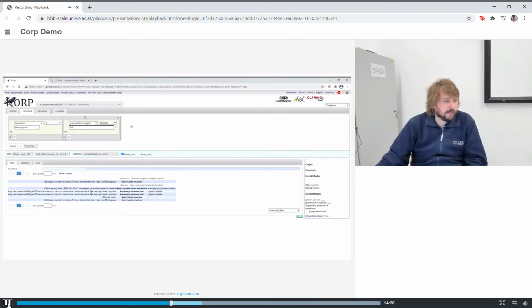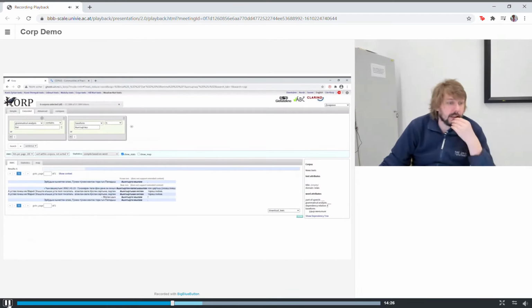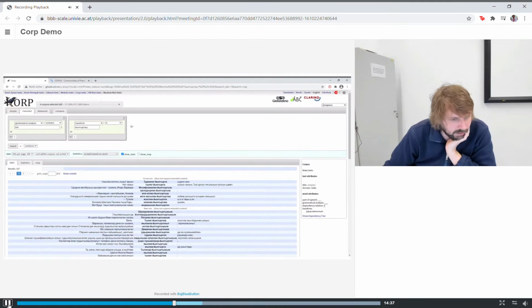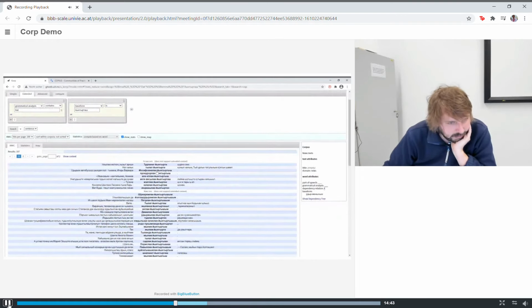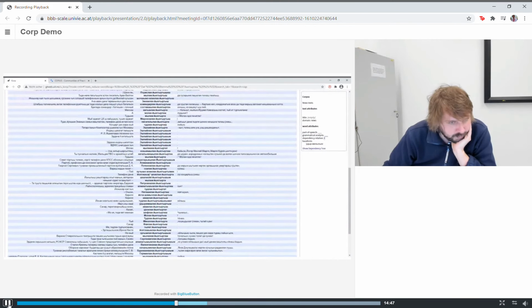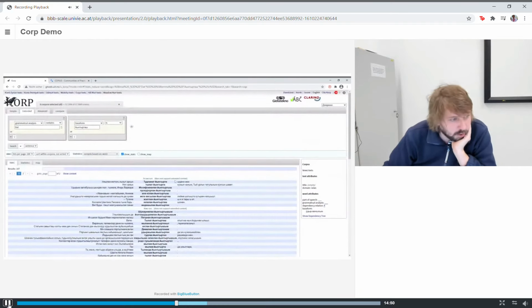The basic word order in Mari is subject, object, verb. So maybe we should rather look for the object before the verb. Fortunately, these little boxes you have here are drag and drop. So you can just push it over to the left. And now I have my search pattern flipped. And okay, now I have 107 hits where I have a dative form before the verb to call.